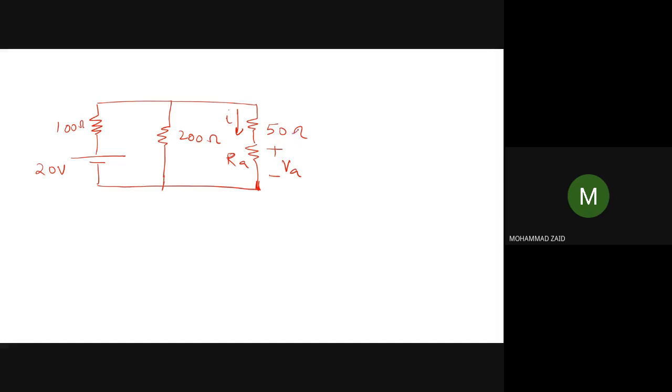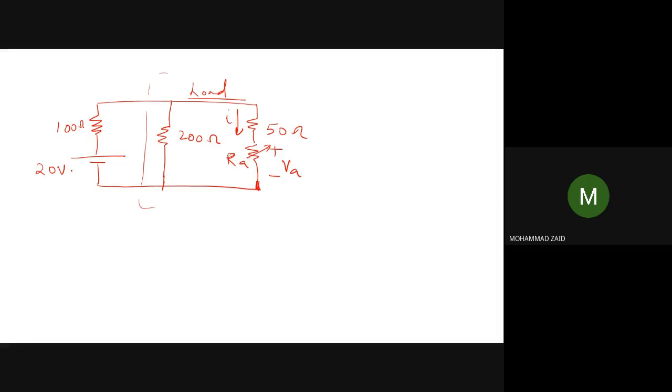Okay, so now 50 ohm comes in series with RA, which is in parallel with the 2 ohm resistance, and this is now the load side. So obviously, if VA is changing, then RA can also change. So in other words, we can say that the theorem is applicable to this.